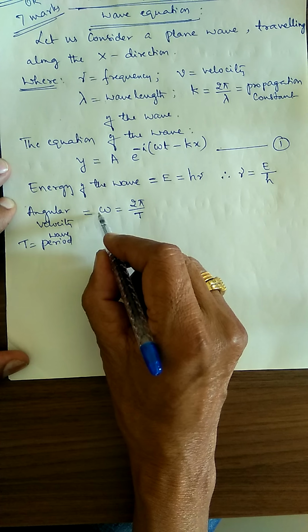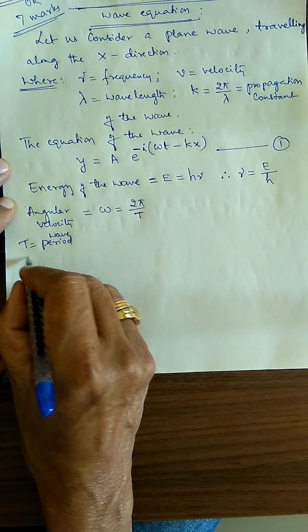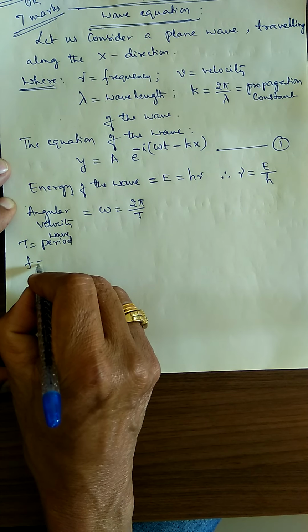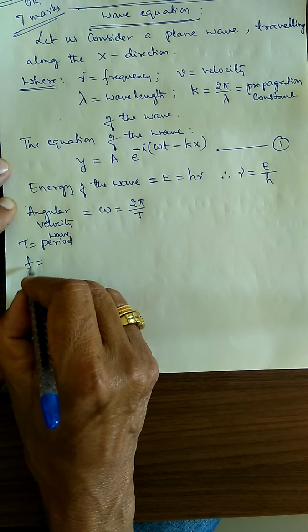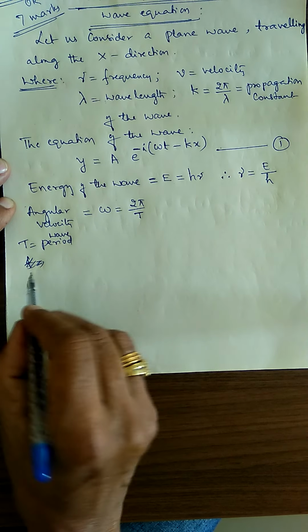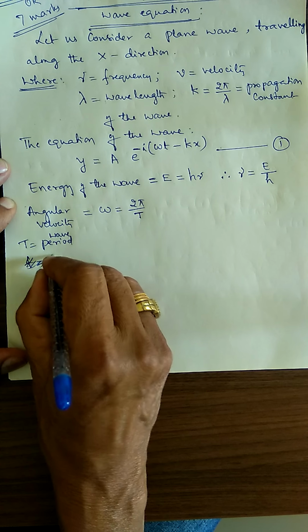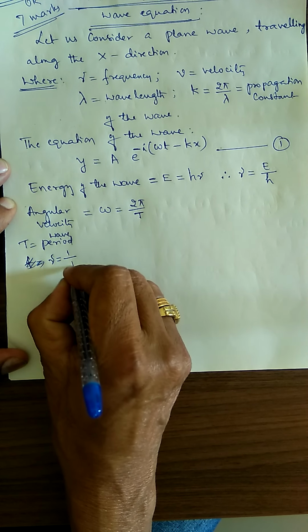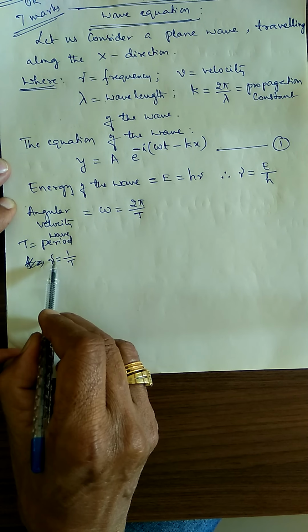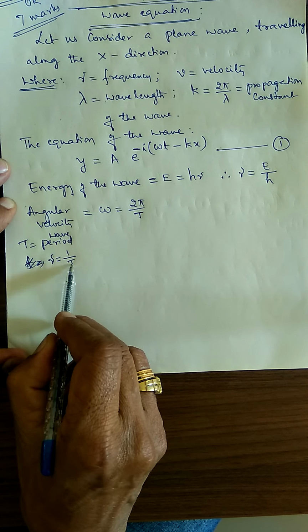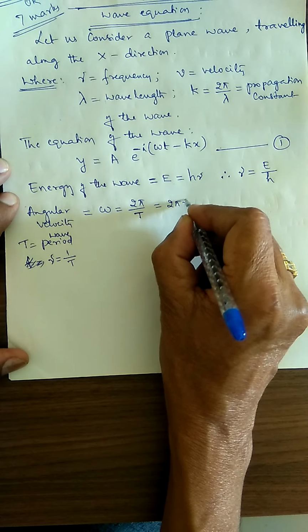Taken from lower classes, omega is equal to 2 pi divided by T, and frequency f, or here nu, is equal to 1 by T. Frequency is the reciprocal of the period. Therefore, I can write omega is equal to 2 pi into nu.